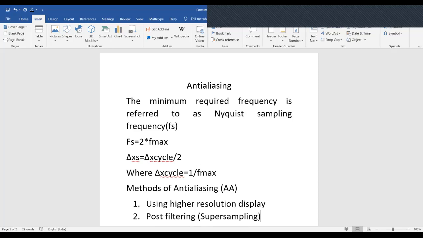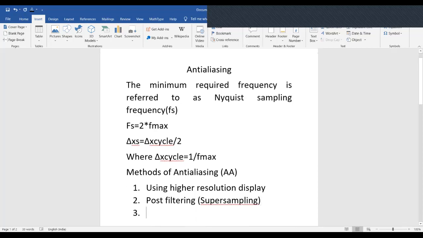Now, a better style of anti-aliasing, the third, is multi-sampling anti-aliasing. What is multi-sampling anti-aliasing? This is a faster and approximate style of super sampling. It has lesser computational cost, and better and more sophisticated super sampling techniques are developed by graphic card companies, like CSAA by NVIDIA and CFAA by AMD.